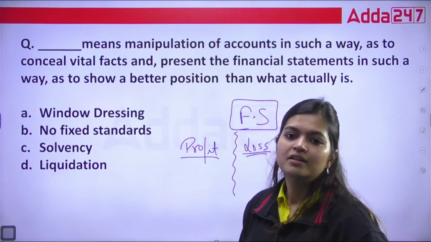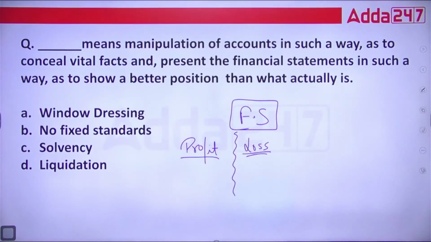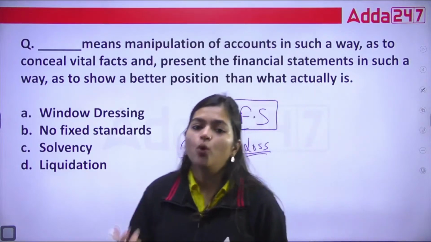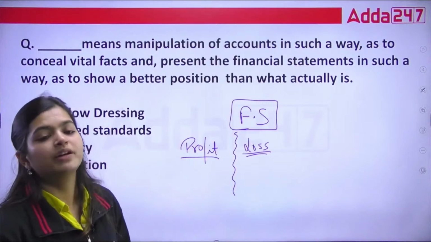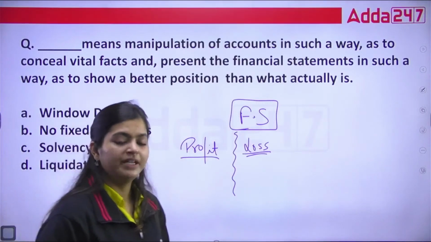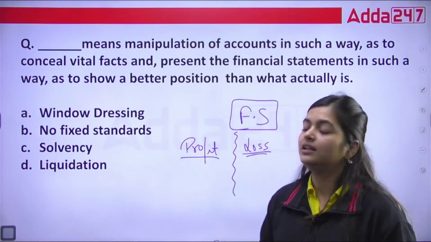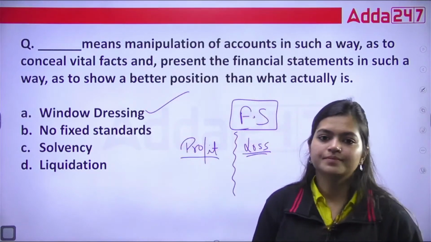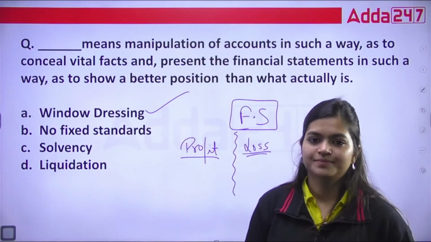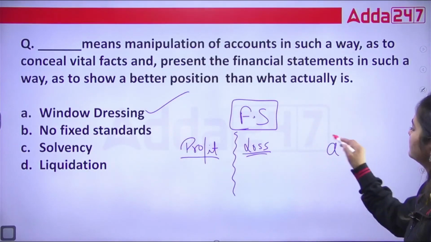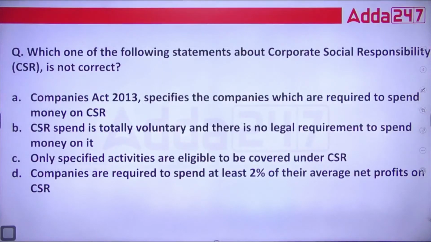You are actually manipulating your financial statements so that your stakeholders can be attracted and you can increase your investment. Whenever any company is doing these types of manipulations in their financial statements, we call that thing window dressing. Okay? We call that thing window dressing. So the correct option is option A. Chaliye. Let's see the next question.